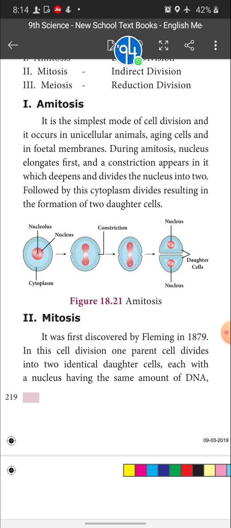What is a somatic cell? Except sperm and ovum, all the rest of the cells are called somatic cells. What is diploid? The number of chromosomes present in each somatic cell is 2n in nature, that is two sets of chromosomes. For example, in humans, the somatic cell consists of 46, that is two sets, 23 pairs.